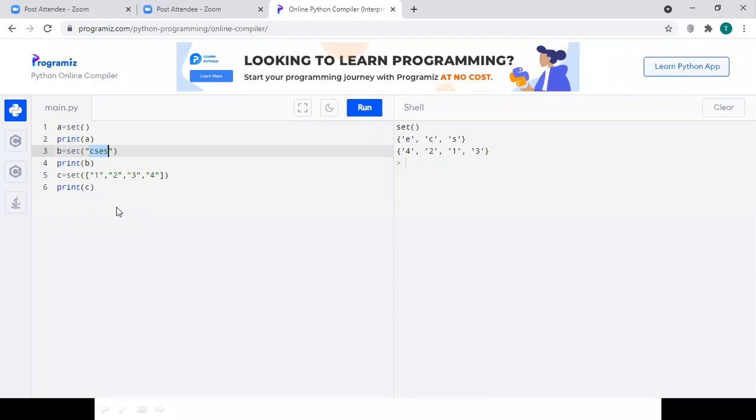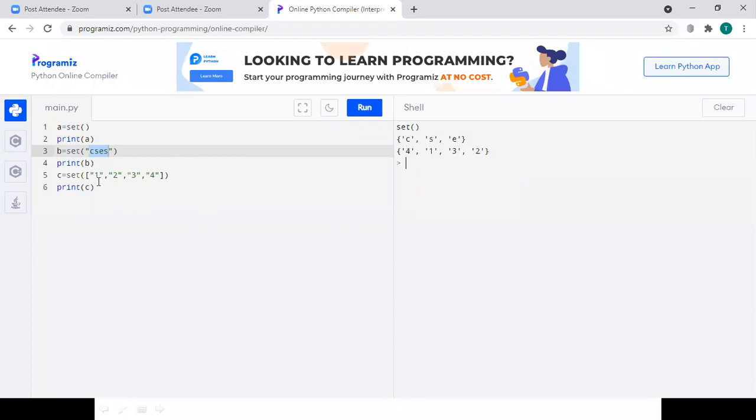So if I write C equal to set of a list of 1, 2, 3, 4, and when we print C, it has printed 4, 2, 1, 3. We cannot predict the output of the sets, right? Because the items in the sets are unordered. So if I run the code, I may get a different order. Now you can observe here, I got 3, 2, 4, 1. If I run it again, I may get one more different order, 4, 1, 3, 2.